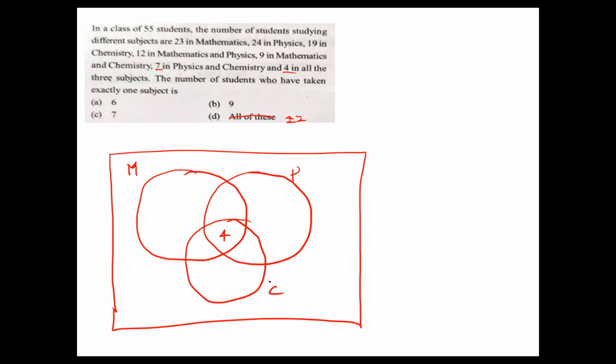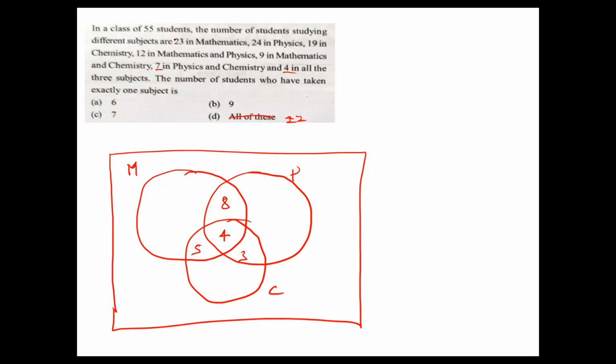Physics and chemistry means here is 7. 7 means here 4 is already there. What is the remaining? 3. Next, 9 in mathematics and chemistry. 9 means already 5 is there. What is the remaining? 5. Next, 12 in mathematics and physics. 12 in maths and physics means what about here? 8. Yes, total 12 means 4 plus 8 is 12.